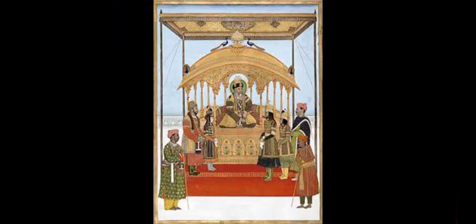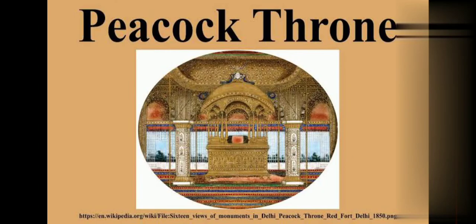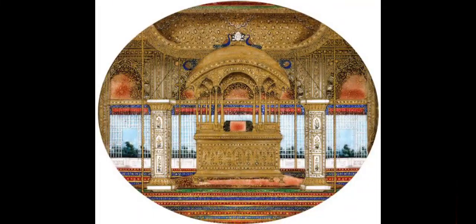Then the beautiful peacock throne was also the main attraction in the court of Shah Jahan. It is the golden throne and it is decorated with hundreds of precious stones and gold. That is why it is also known as the golden peacock throne. You can see here the golden peacock throne.